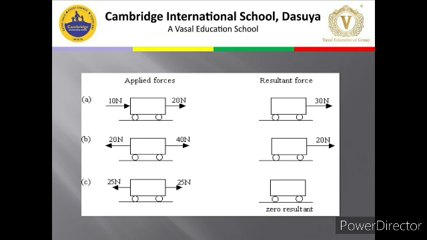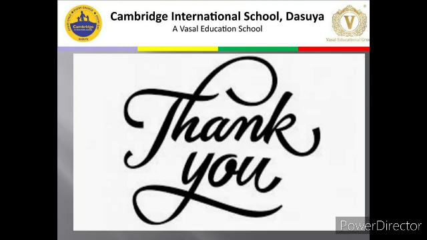C part, 25 Newton is applied towards the left hand side and 25 Newton is applied towards the right hand side. They are opposite, so they are going to cancel out each other's effect. So the net resultant force will be 0.